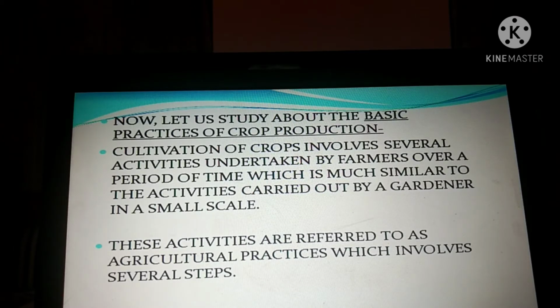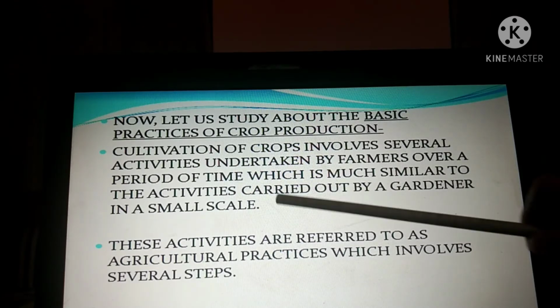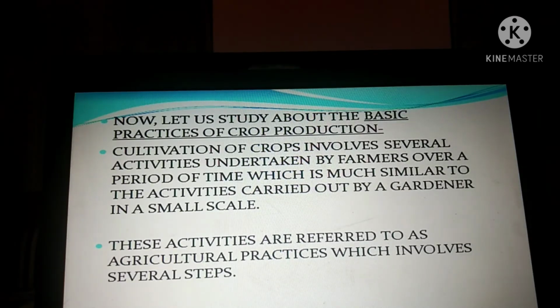But in the case of a farmer, it is not a matter of one or two plants, it is a matter of many hectares or acres of land. Whatever steps you follow, the same steps will be followed by a farmer, but at a large scale, while you are following the same steps on a small scale. Am I clear? So the next thing you see, these activities are referred to as agricultural practices.